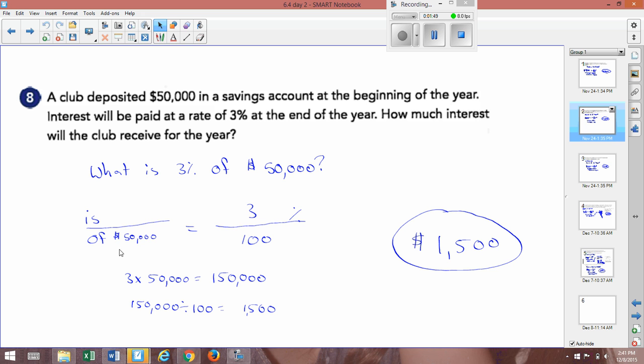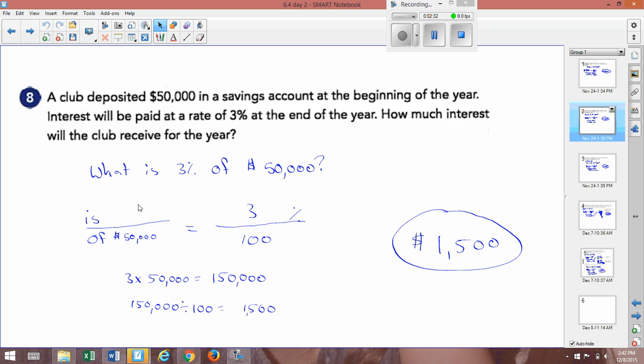A club deposited $50,000 in a savings account at the beginning of the year. Interest will be paid at a rate of 3% at the end of the year. How much interest will the club receive for the year? Interest is something that you multiply your percentage by whatever you have in your bank account. So if it's 3% for every $1 that you keep in the bank for an entire year, they're going to give you 3 cents back. So if it's $10, it'll be 30 cents. If it's $100, it'll be $3. If it's $1,000, it'd be $30. If it's $10,000, so on and so forth.